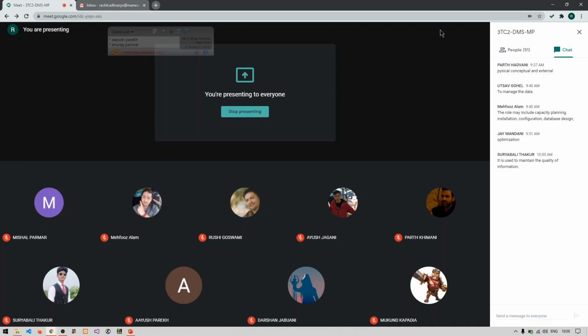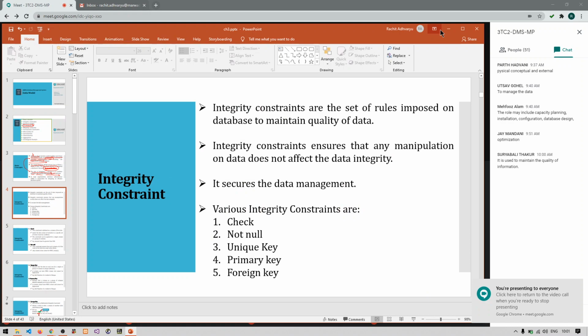Now, if your balance is getting lesser than 500, then you will get a notification that your balance cannot be less than 500, or please credit some amount to your bank as your balance is less than 500. So this is what a set of rules or some types of conditions that has been implied on a particular database so that overall database consistency is maintained properly and your data is managed in an efficient way. So that is the only reason why you require a set of rules, right? And that is why integrity constraint has been imposed on your database.